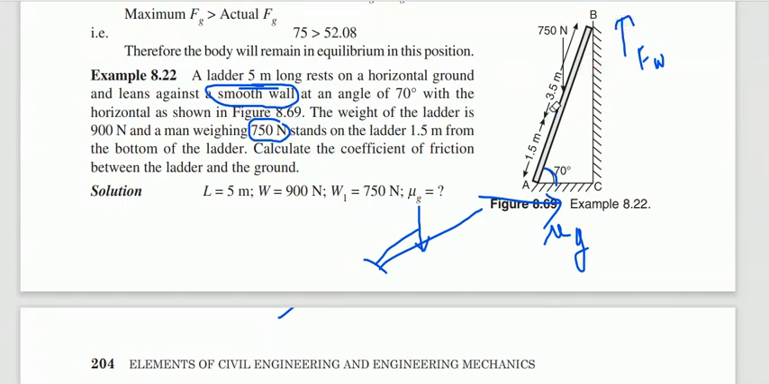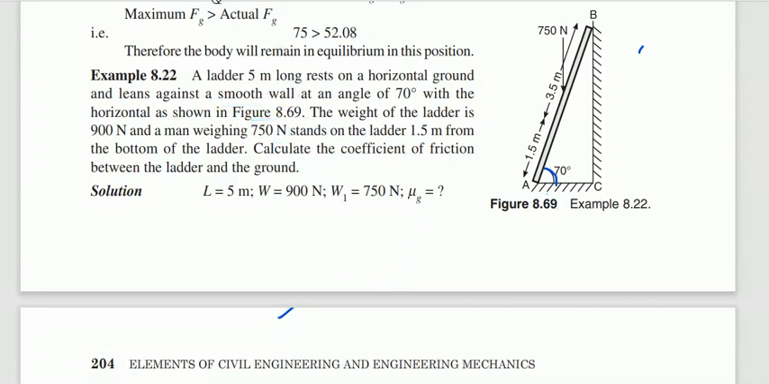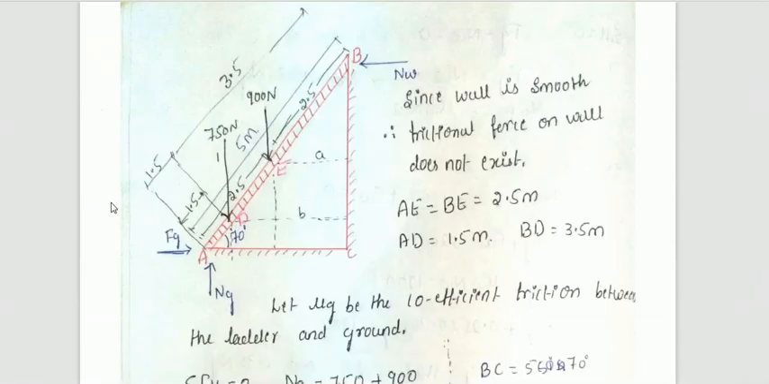So let us see how we are going to draw the free body diagram and how you are going to solve this ladder problem. Just see here, this is the free body diagram. AB is the ladder I have drawn, and the weight of the ladder we need to show exactly at the center of the ladder. The total length of the ladder is 5 meter, so from point A 2.5 and from point B 2.5, the weight of the ladder is acting. After that, a man is climbing on the ladder, at 1.5 meter from the bottom.